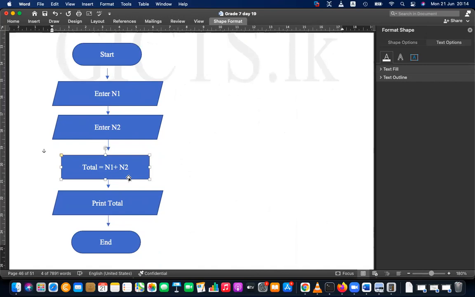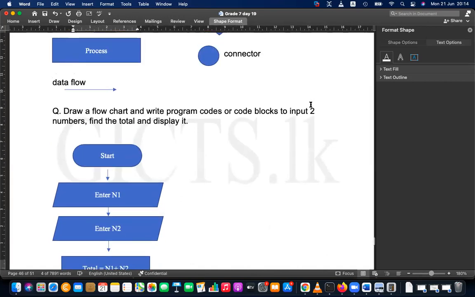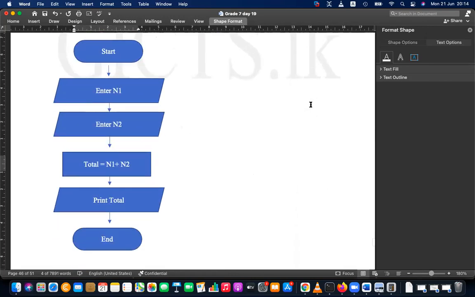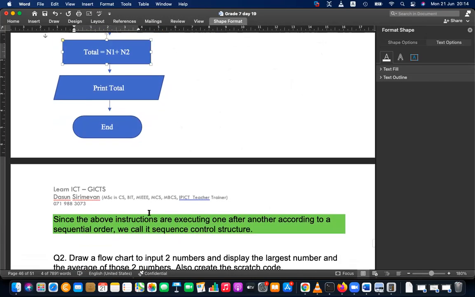Okay, so that is how the flow chart is organized. This is the data flow, right? This is the data flow. Okay, this control structure is called sequence, right? Since the above instructions are executed one after another, according to the sequential order, we call it sequence control structure.